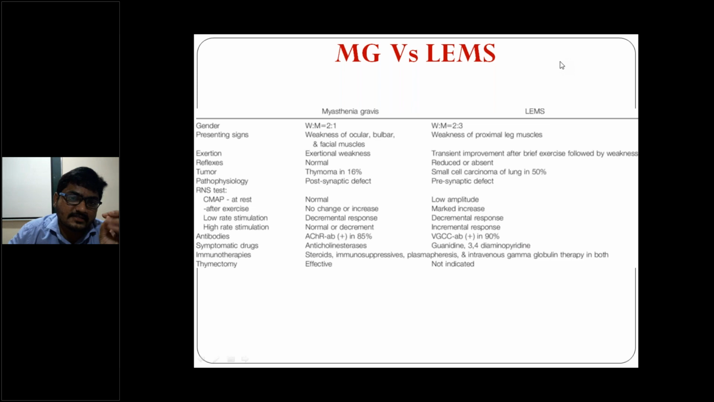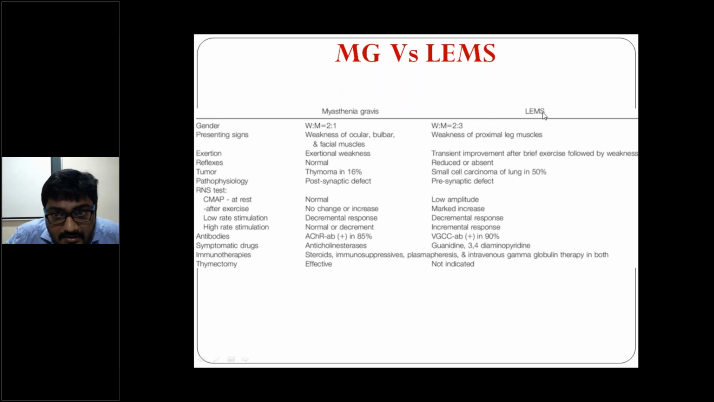Who are affected, males or females? Females. Presenting signs: weakness of the ocular, bulbar muscles and facial muscles. Proximal leg muscles are involved in LEMS. Exertional weakness will be there. Okay.